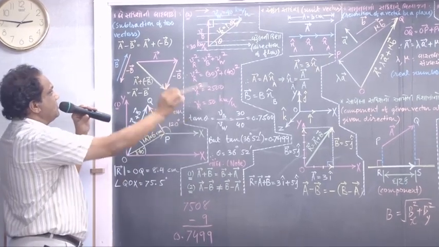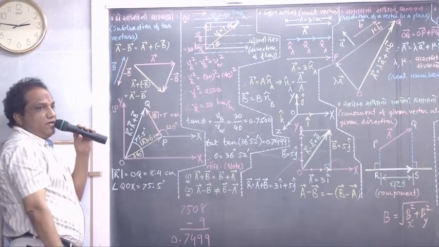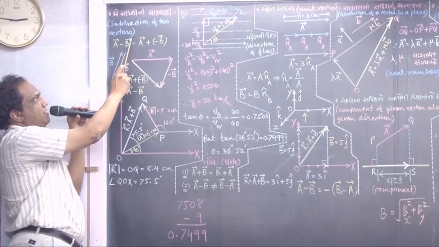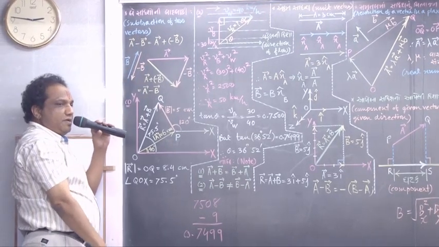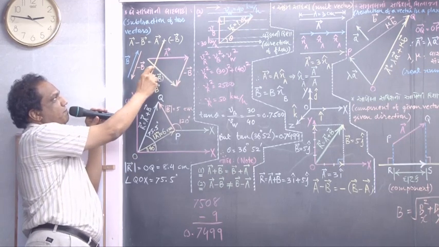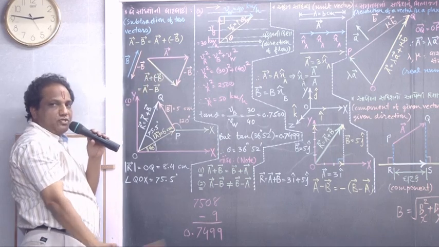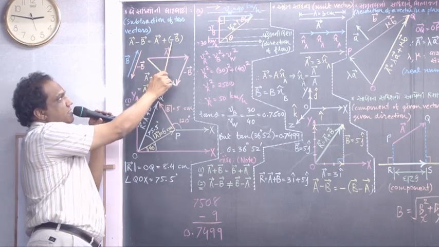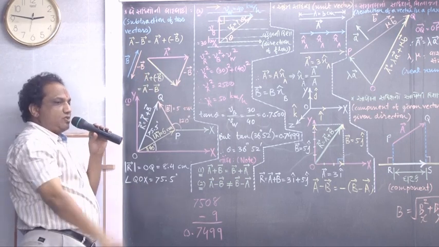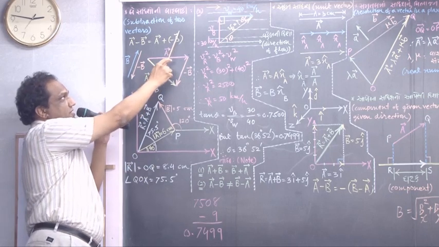Suppose I want to subtract vector B from vector A. So I want to find out vector A minus vector B. Can I write mathematically vector A plus minus of vector B? Plus minus minus. And last time we saw for vector B, what is minus of vector B?